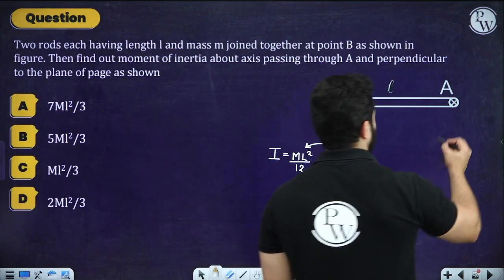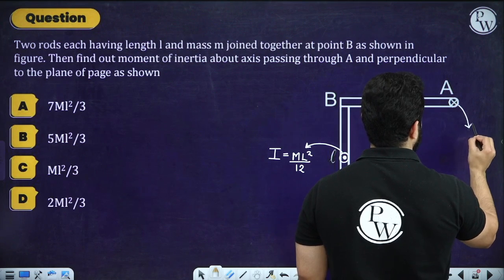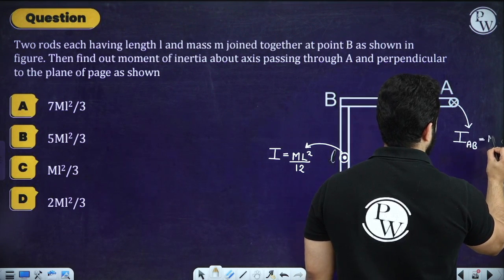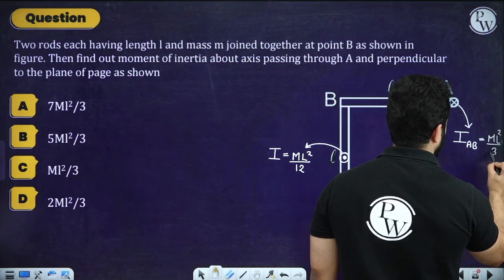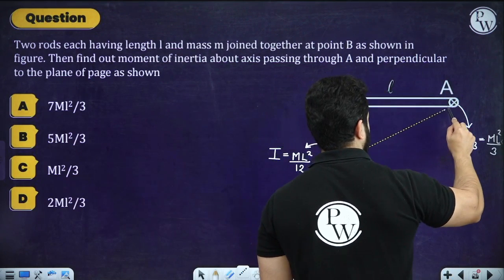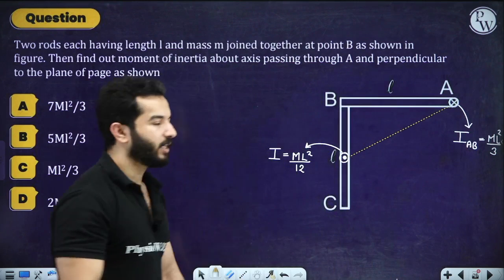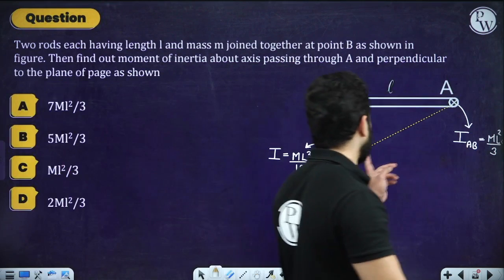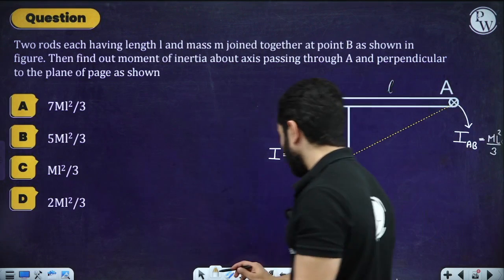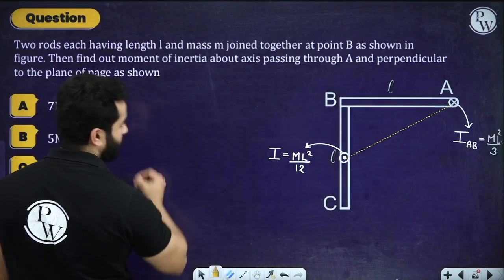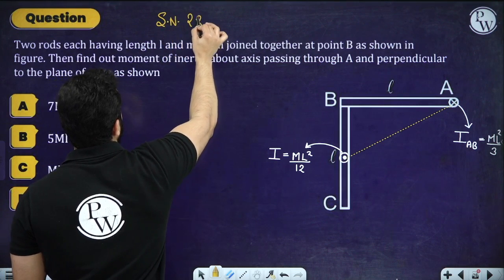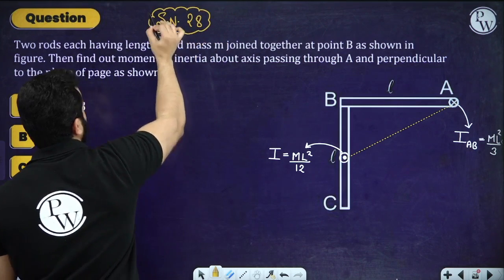And I know that the moment of inertia of this AB rod about this axis is nothing but ML square by 3. So you just have to find out the distance between these two axes, and you can find it using Pythagoras. You just find out this and then just add all of these moments of inertia. That's it. So quickly do this in homework and write down the answer in the comment section. This is for slide number 28. This one is for your homework.